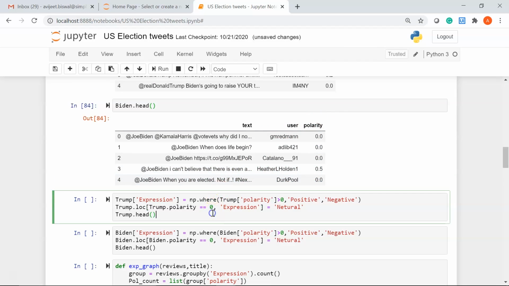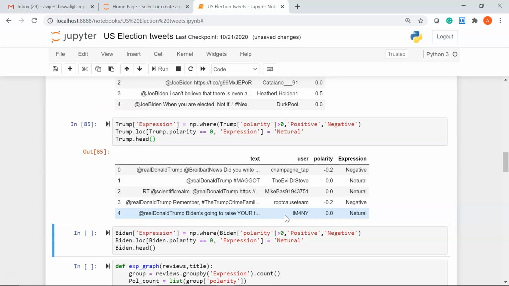Now I want to create another column called expression, where we will classify the tweets as positive, negative or neutral based on the polarity value. So I have used the np.where function, and the condition is: if polarity is greater than 0, it's a positive tweet, else if it is less than 0, it's a negative tweet, and if the polarity is equal to 0, it means it's a neutral tweet.